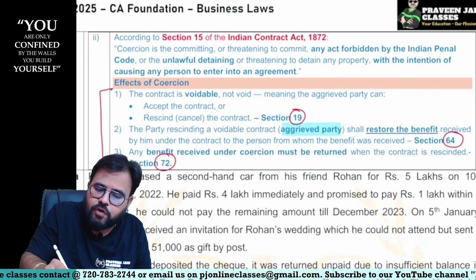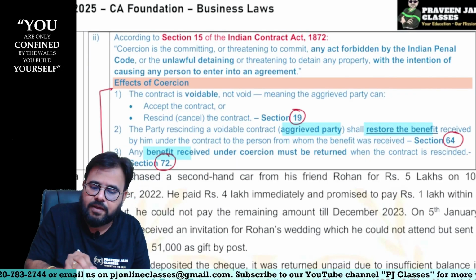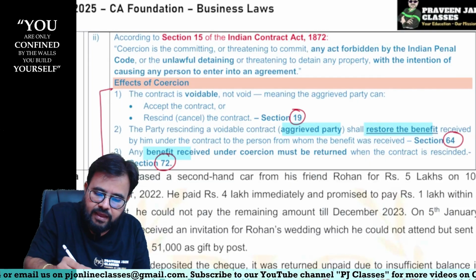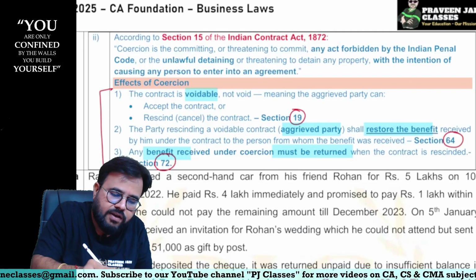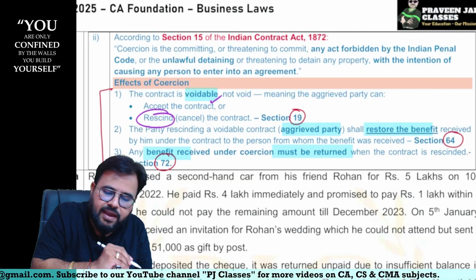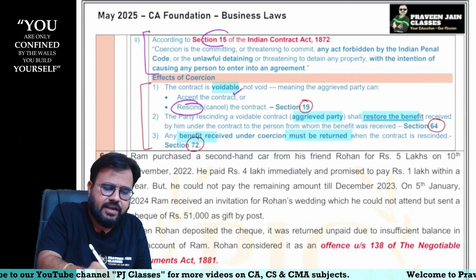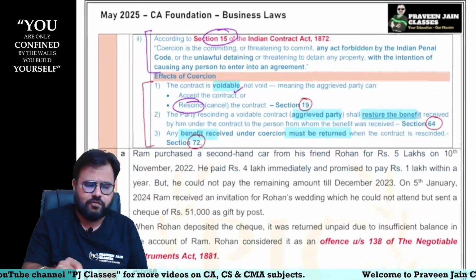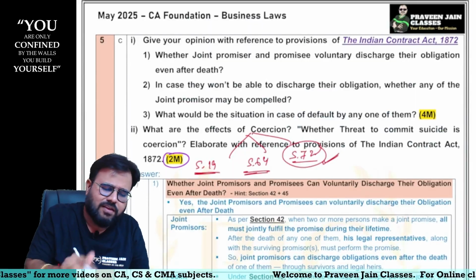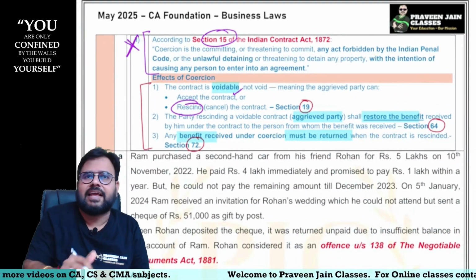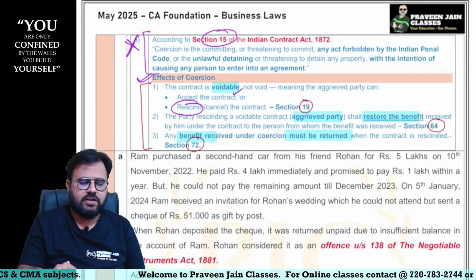Aggrieved party, you have to restore the benefit, sir. And if any benefit is received by the benefited party, can I say he must also return it, sir. And the contract will become voidable. That means you can accept the contract or you can cancel the contract, sir. Over. And just for better understanding, we mentioned the coercion definition also, sir. Because this question was asked for 2 marks only, you need not write this in the exam, sir. This is just for your understanding. You could write effects of coercion, that was more than enough, sir.